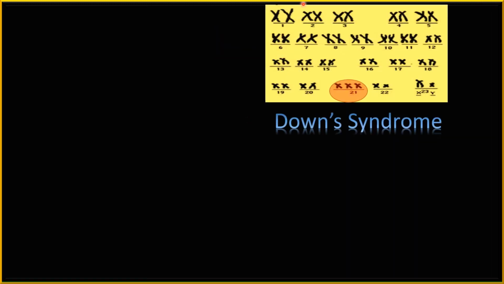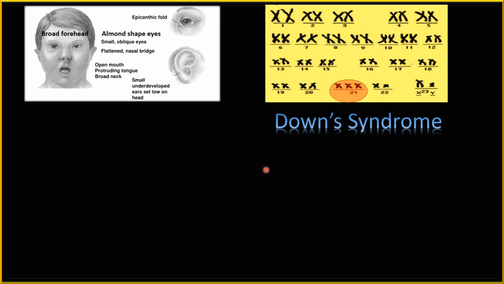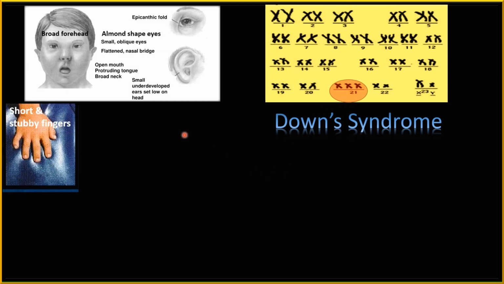Now, in case of Down syndrome, if you look at the chromosomal analysis, the 21st chromosome shows 3 chromosomes in total instead of 2. So it is called trisomy of an autosome. As it is found in both male and female, it is commonly found in both. So what are the features of Down syndrome?